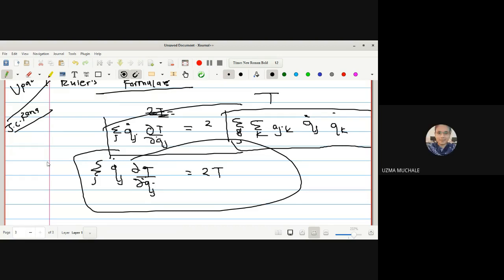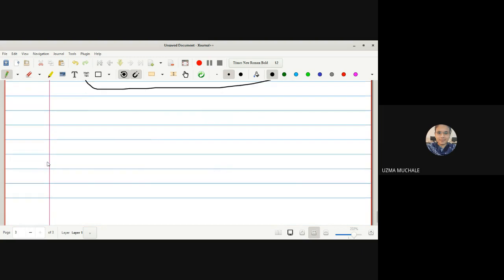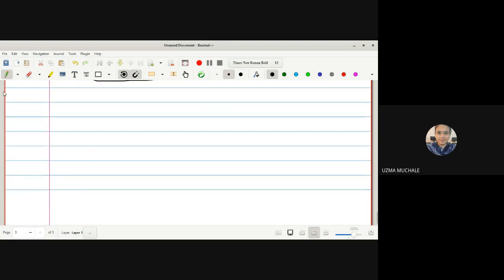Okay, what will happen if the same condition is there for the rheonomic system? Now we have seen this for a scleronomic system. Now let us see what will happen for a rheonomic system. We know that in the rheonomic system t is involved, so dou r_i by dou t will not be equal to 0.